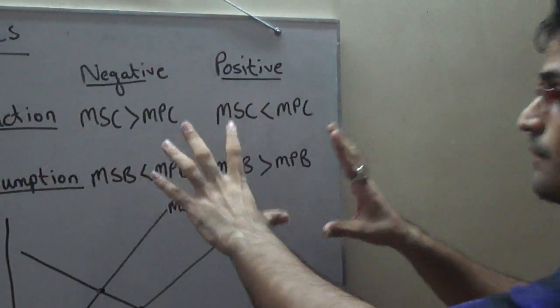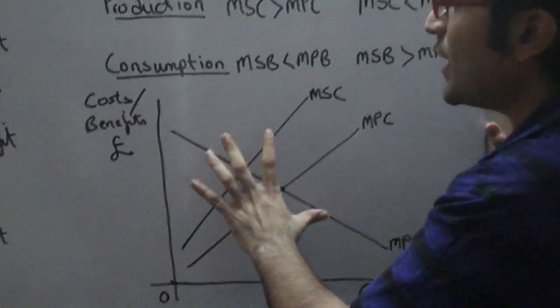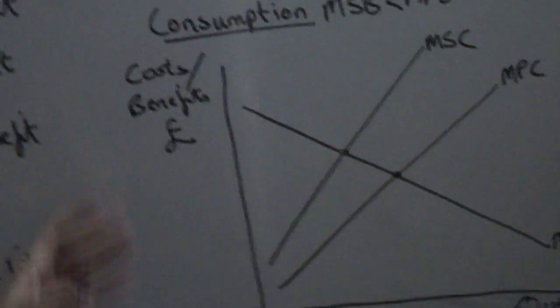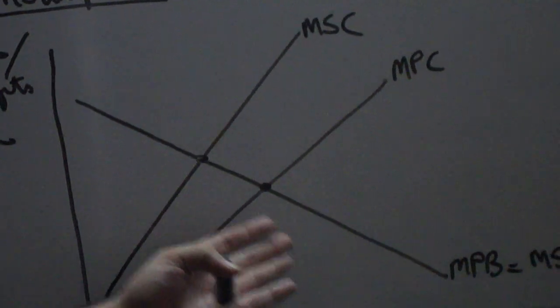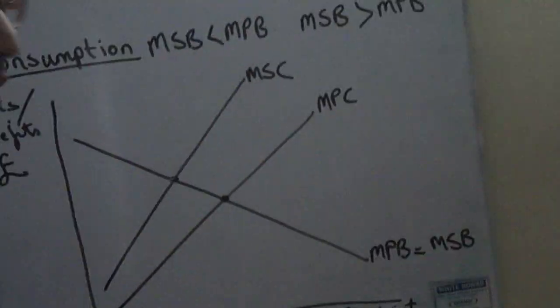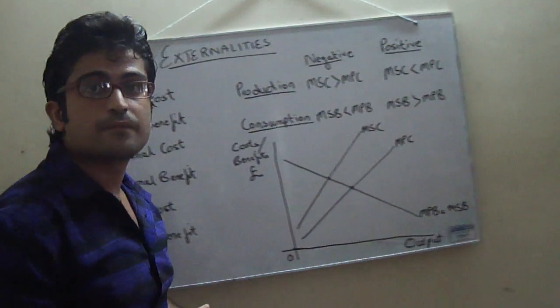Due to the time shortage, I have only represented one externality on a diagram, which is the negative externality of production. Now, we have the costs and benefits on the vertical axis and the output on the horizontal axis. As it is a negative externality of production, there is no divergence between the marginal private benefit and the marginal social benefit. But there is a divergence between the marginal social cost and the marginal private cost, since the marginal social cost is greater than the marginal private cost.